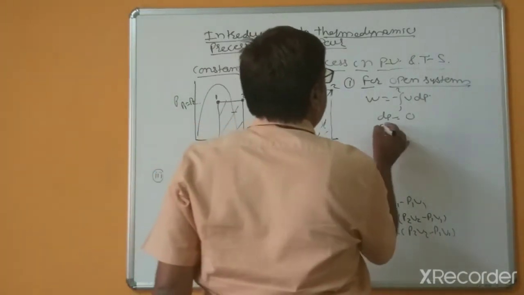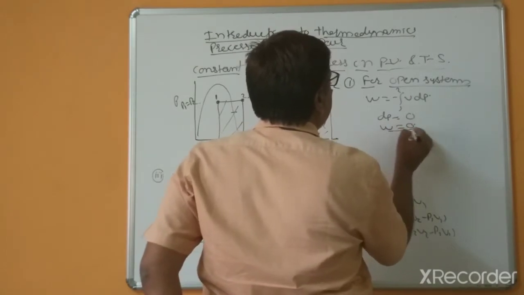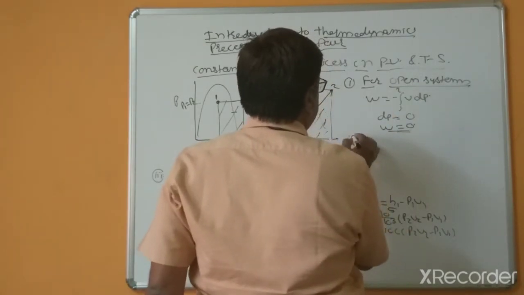So work done is equal to 0. This is for open system.